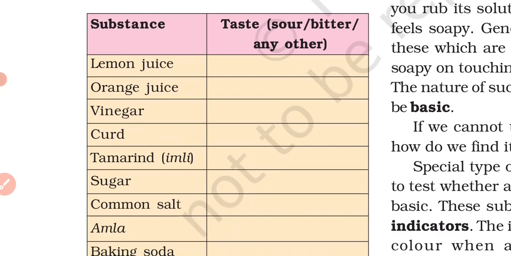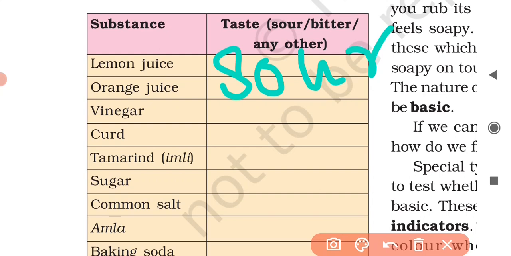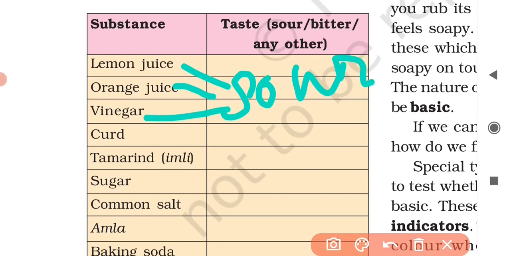It is sour, right? So let's begin then. We can write over here that lemon juice is sour in taste. You can also note it down in your book. Then comes your orange juice. Orange juice is also sour in taste, right? Lemon juice, orange juice, vinegar, curd, then tamarind also, or say imli. These are all sour in taste.